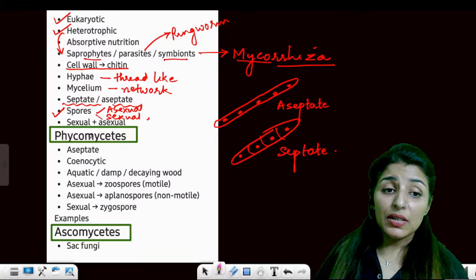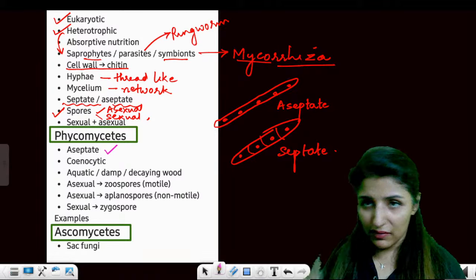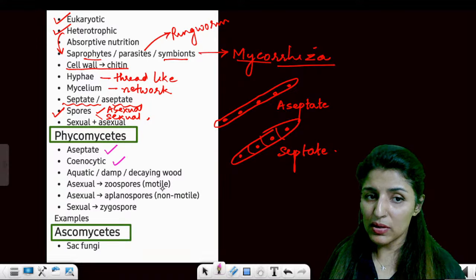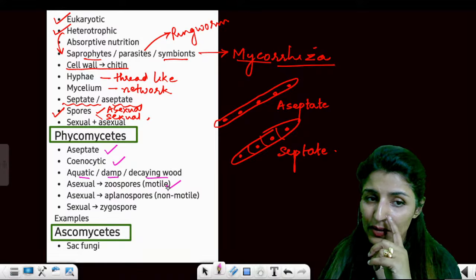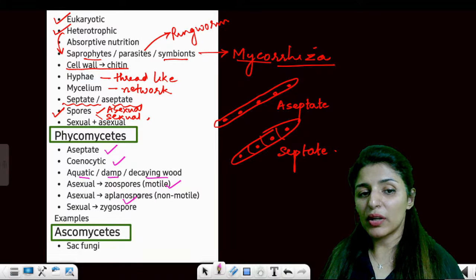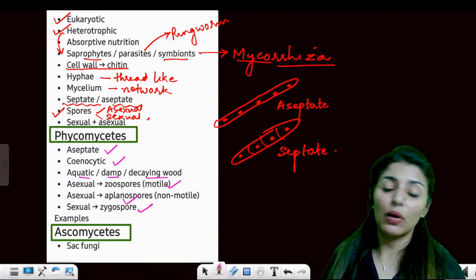Let's continue. So see, what are the points that you must remember? So Phycomycetes is one fungus which is aseptate and cenocytic. You will find them in aquatic, damp areas and decaying soil. Asexual spores, I told you, motile. If motile, they will be zoospores. If non-motile, aplanospores, and sexual ones are known as zygospores. Examples also I'll tell you how to remember.